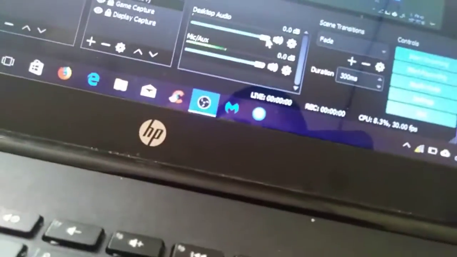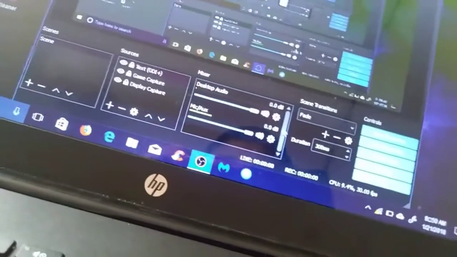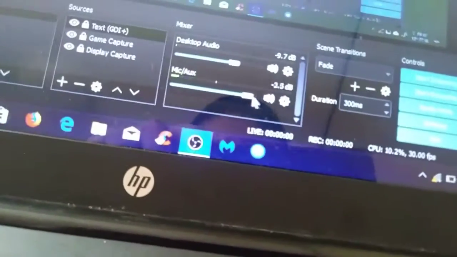Now here where it says mixer, this is where you can control the audio of your microphone. Now the desktop audio is where it captures audio from maybe a video or maybe from audio of a game or anything. So if you want to capture the desktop audio, make sure it's all on. But if it's really loud, I recommend turning it down a little bit so people don't get ear rape, okay? So mic aux is where you can control the audio of your mic. Like for example, every time you speak, this thing rises to the top, and you can control it too.